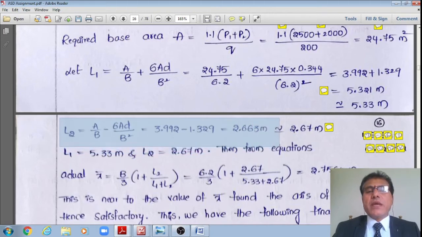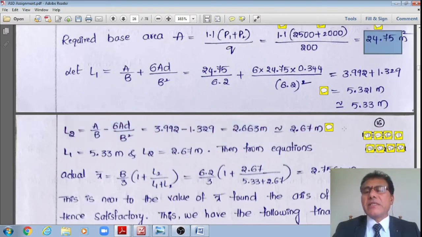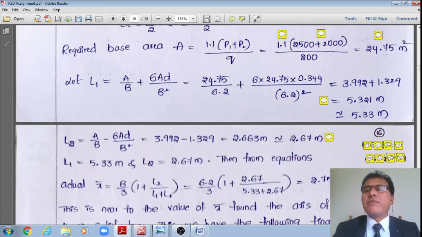That now works out, say, 2.663 or approximately 2.67 by taking 24.75 meter square as the area required. However, if I take that area required as 19.6 meter square, I require 9.11. Therefore what now I am doing is proceeding with this area 24.75 and fixing this length L1 as 5.33 and length L2 as 2.67.